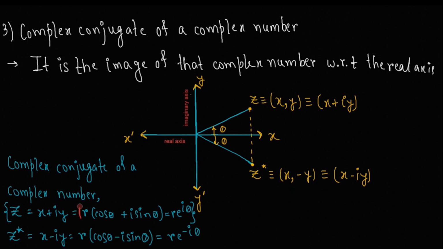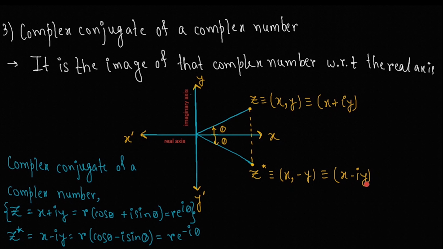Just like that, in the polar form, r cos theta is the real part and r i sin theta is the imaginary part. So what is the complex conjugate of a complex number? It is actually the image of that complex number with respect to the real axis. Say we take a complex number z equals x plus iy, then its image or the complex conjugate will be z star equals x minus iy.